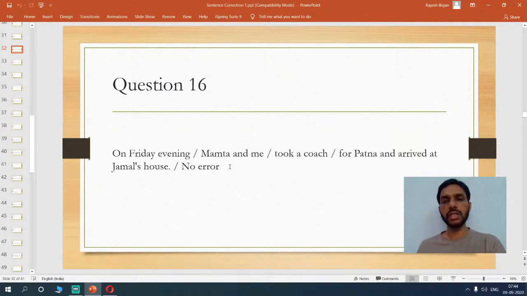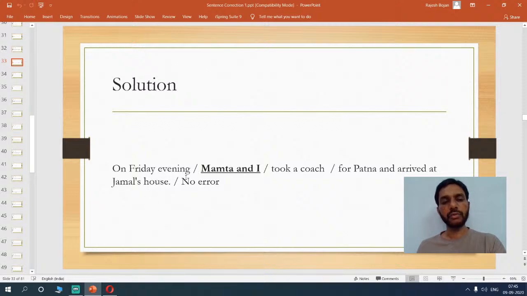You usually say I. So it would be: on Friday evening, Mamta and I took a coach for Patna and arrived at Jamal's house. That should be the right way to convey this sentence. If you look at the solution, you would see on Friday evening, Mamta and I.